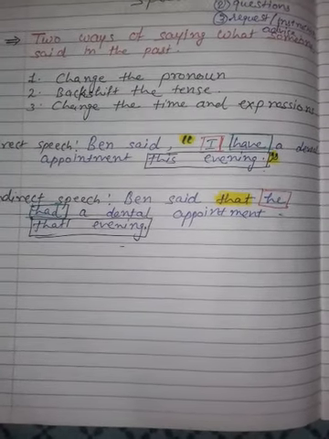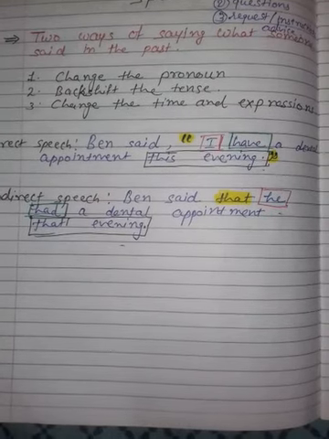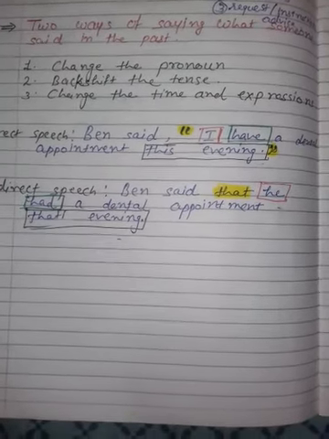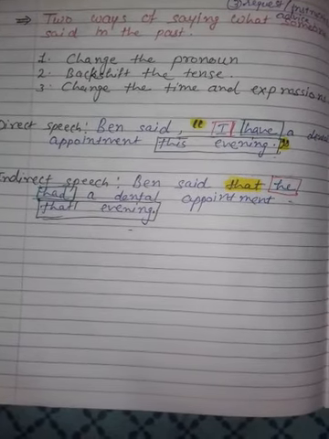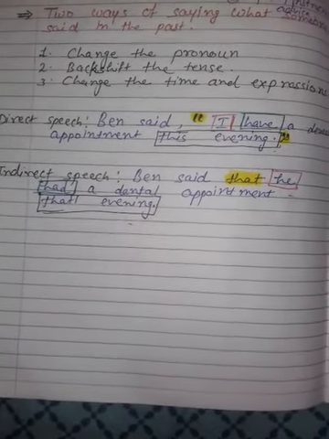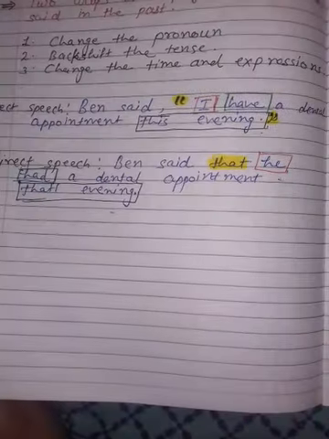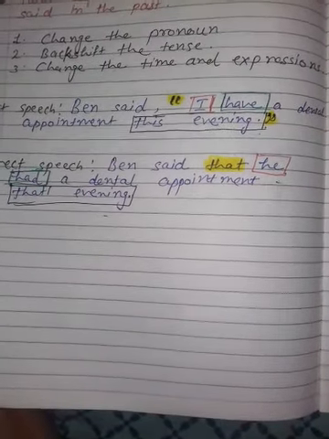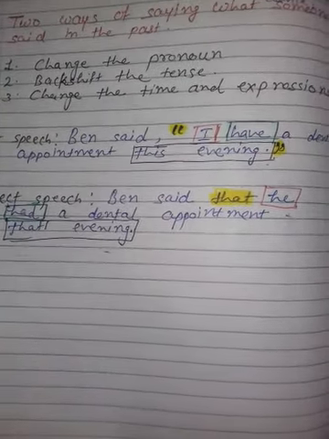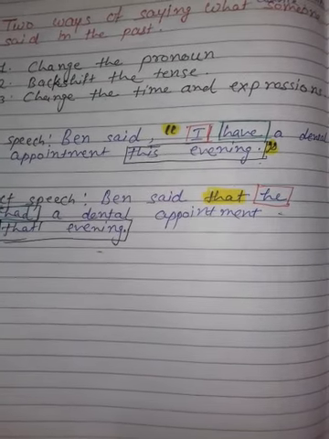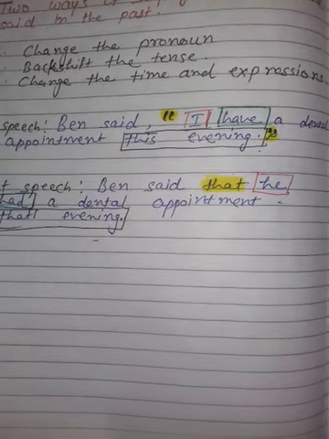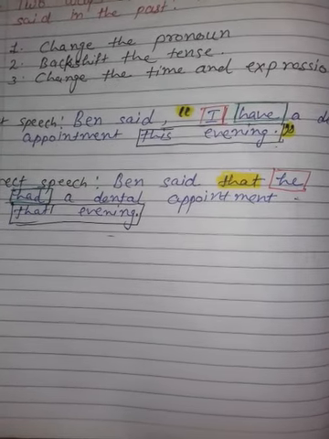Ben said, "I have a dental appointment this evening." When we change into indirect speech: Ben said that he had a dental appointment that evening. So the time expression "this evening" changes into "that evening".